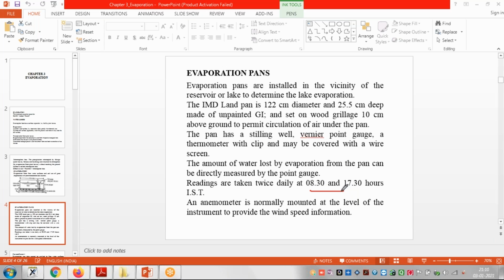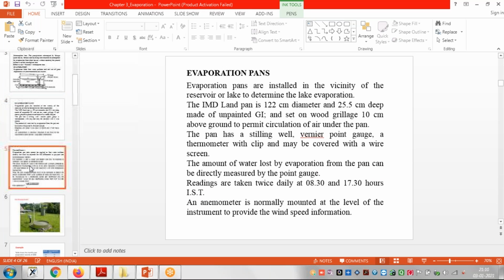Evaporation is measured at 8:30 a.m. and 17:30, that is 5:30 p.m., as per Indian Standard Time. Similarly there are other types of pans, but just remember this: the pan is the instrument.